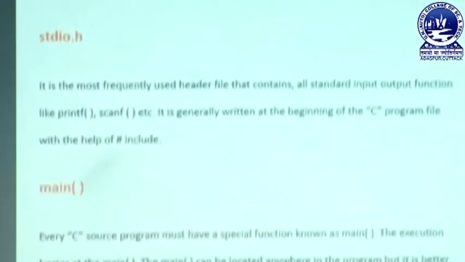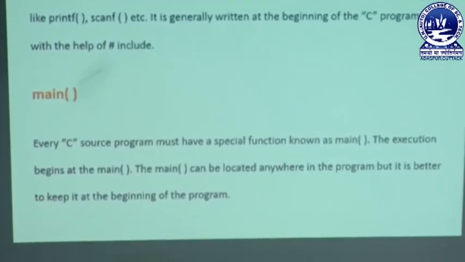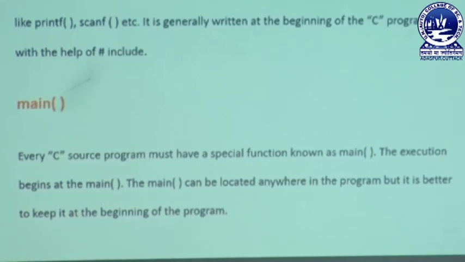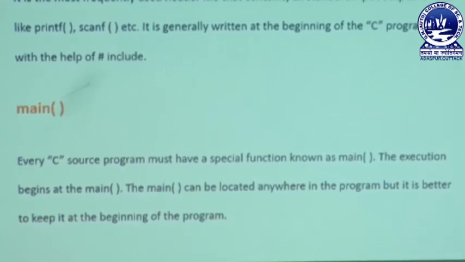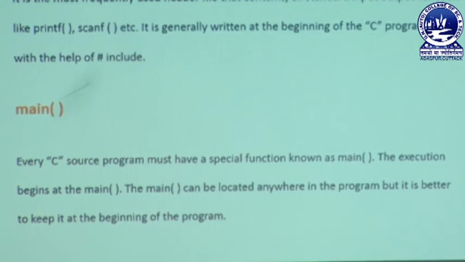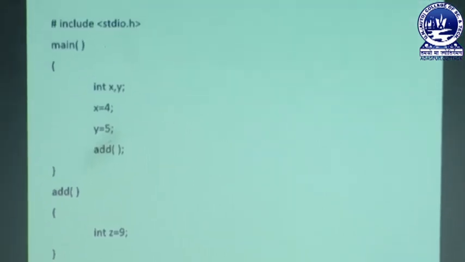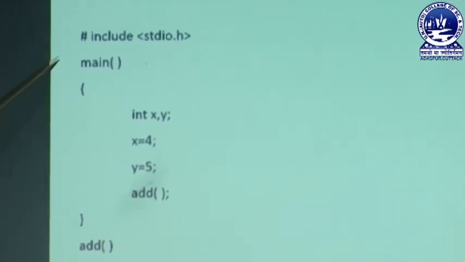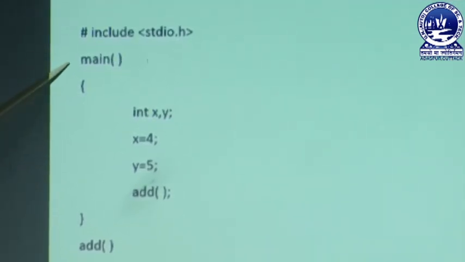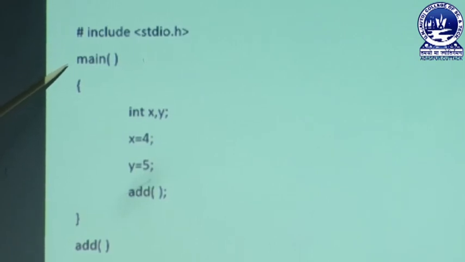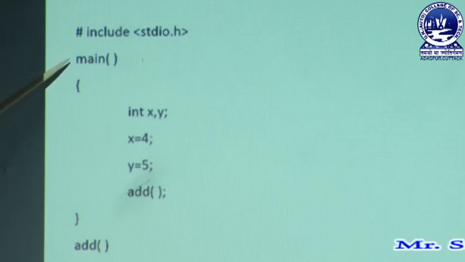Next is the main function. Every C source program must have a special function known as the main function. The execution begins at the main function. The main function can be located anywhere in the program, but it is better to keep it at the beginning. You can clearly see a program here with a main function. Every C program must have a main function, because every program starts compiling from the main function. If it does not find the main function in the program, then the program will not be executed.